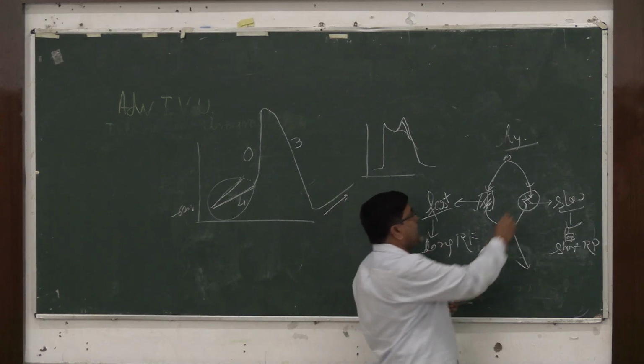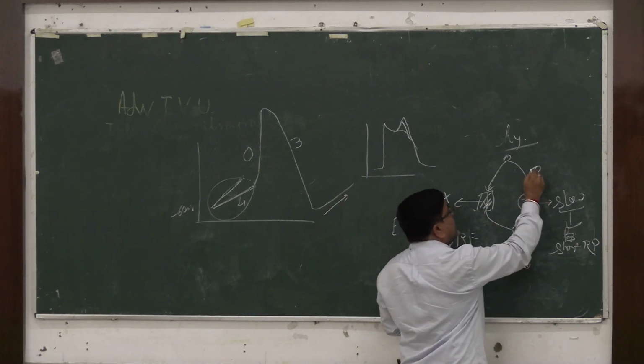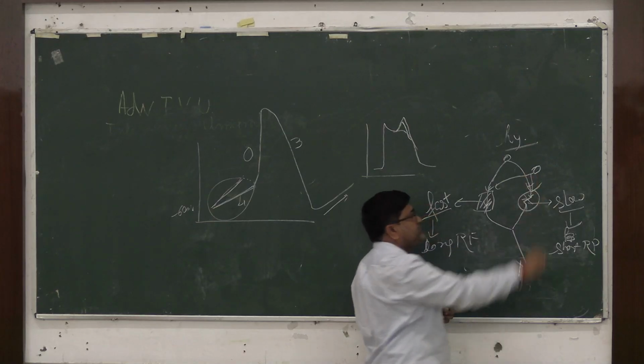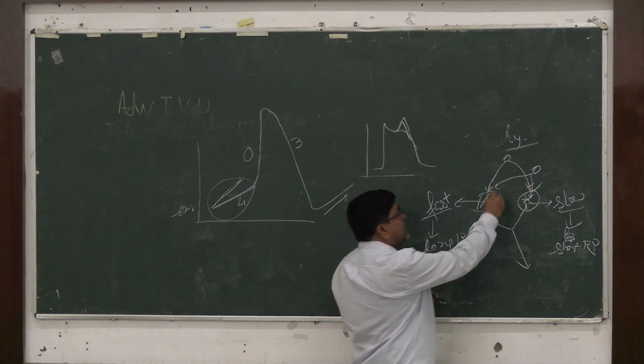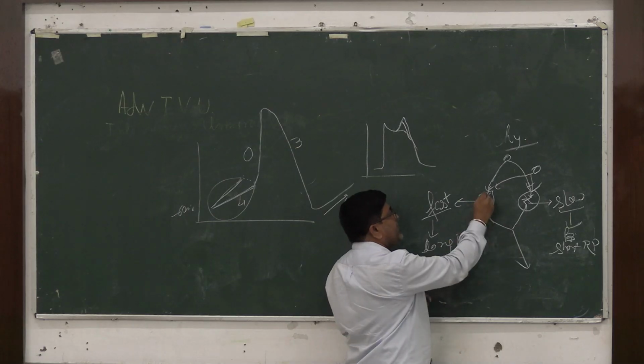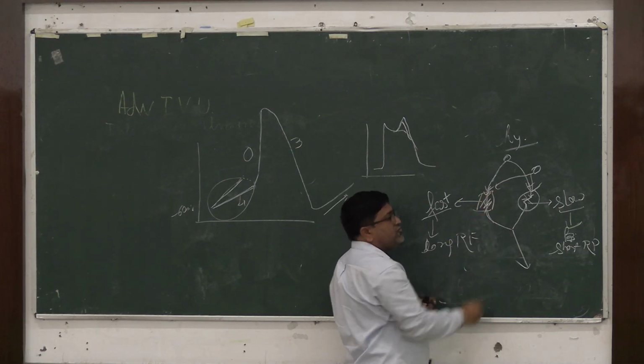But sometimes if an ectopic beat arises, as a current has already passed through the fast pathway and it has a long refractory period, the current is not able to pass through it.